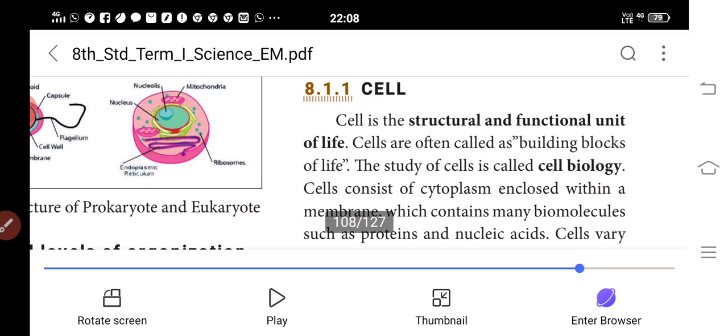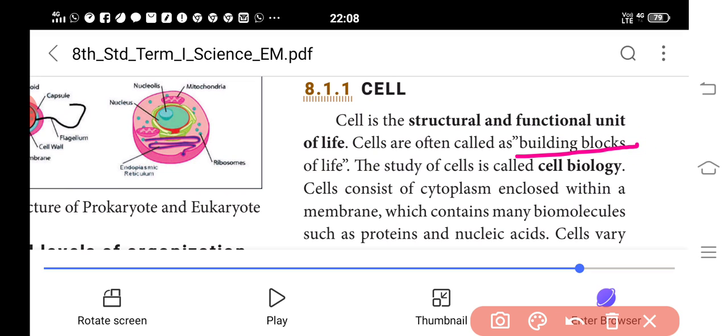The cell is the smallest unit of life, often called the building blocks of life. The study of cells is called cell biology. Cells are made up of cytoplasm and many biomolecules, likewise nucleic acids.